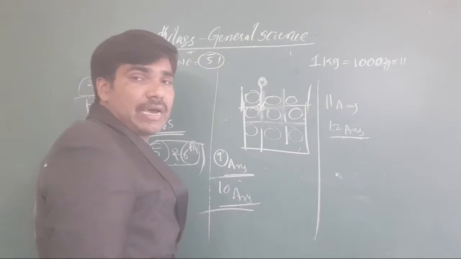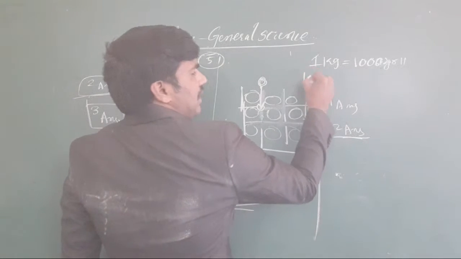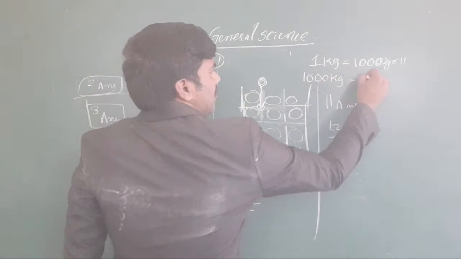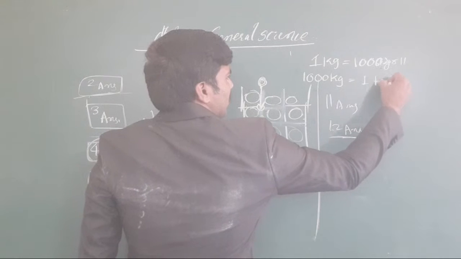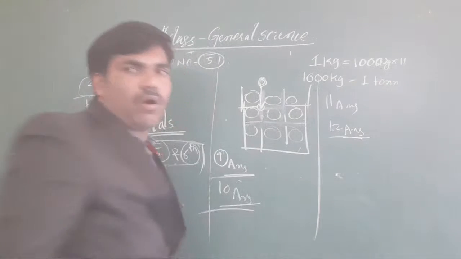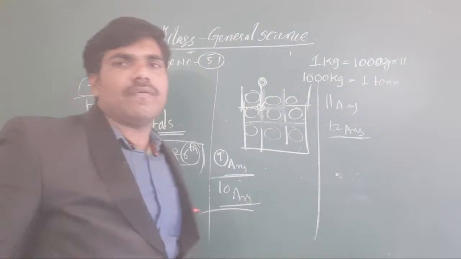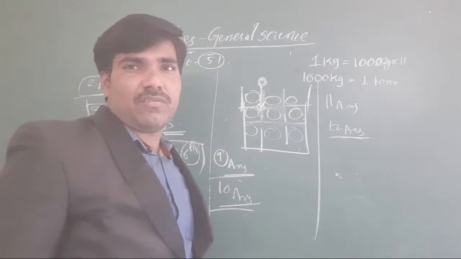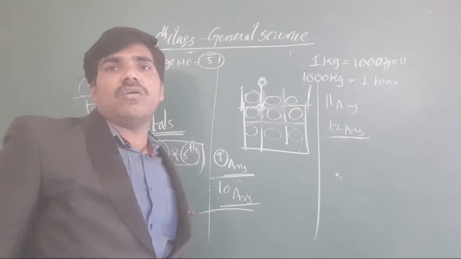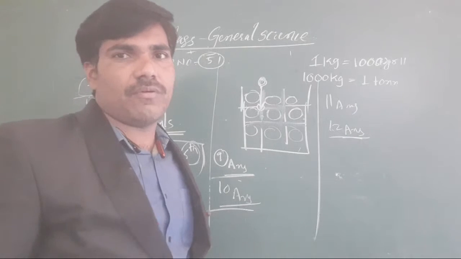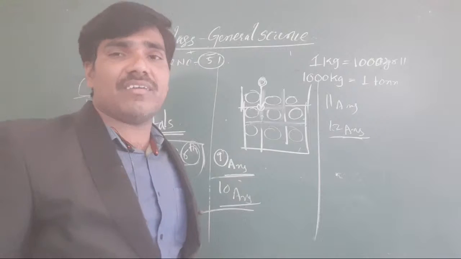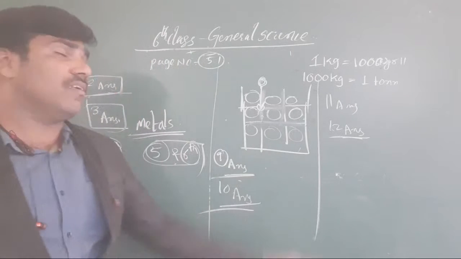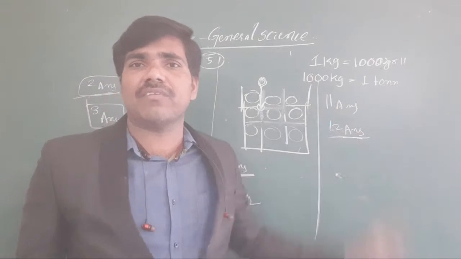And when you take 1000 kgs, it is called 1 ton. Got it? 1000 kgs is called a ton. 100 kgs is called a quintal. Like that, these are the units of mass.